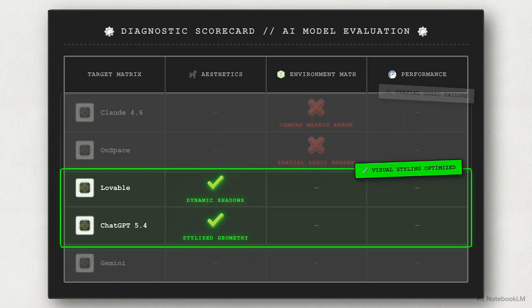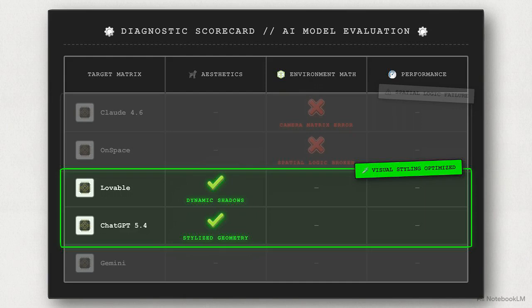Claude 4.6 and OnSpace receive failing grades for spatial logic. Both models fail to establish or maintain a consistent camera direction within the 3D space. Without a functional camera, the player gets disoriented immediately, turning the core game loop into a chaotic, unplayable mess.